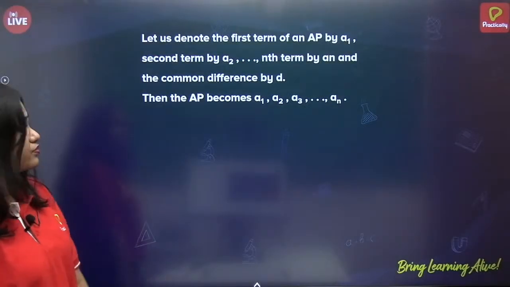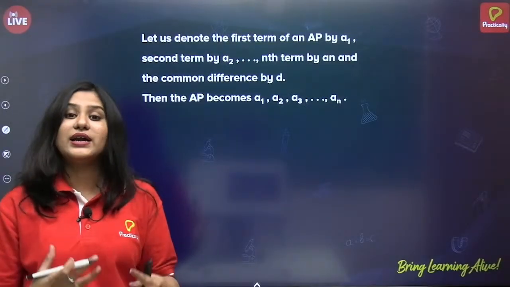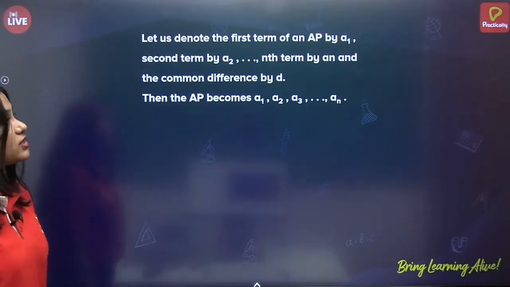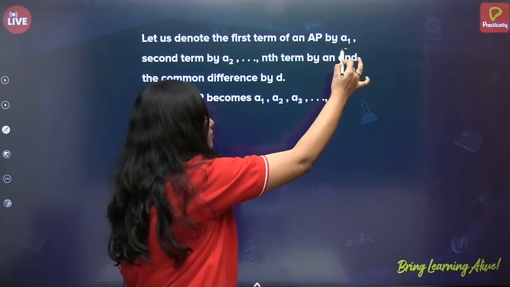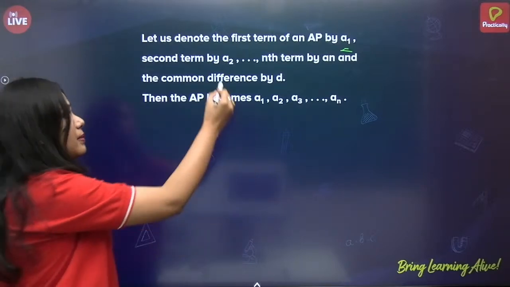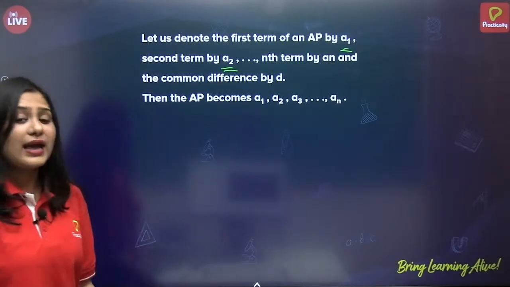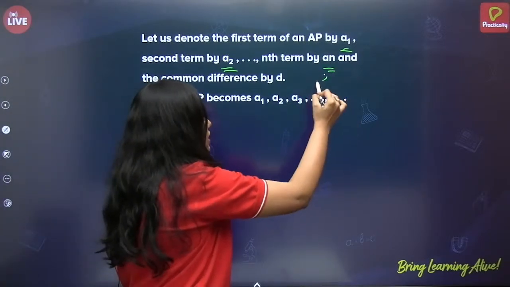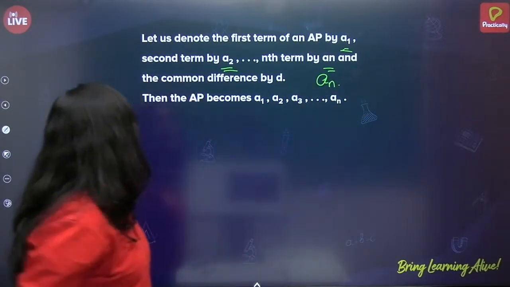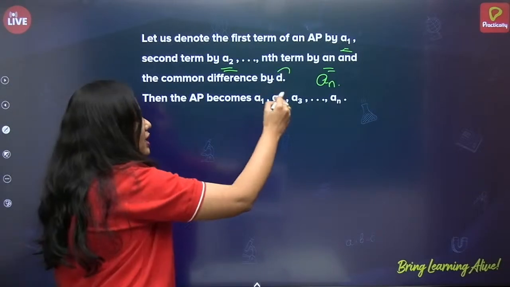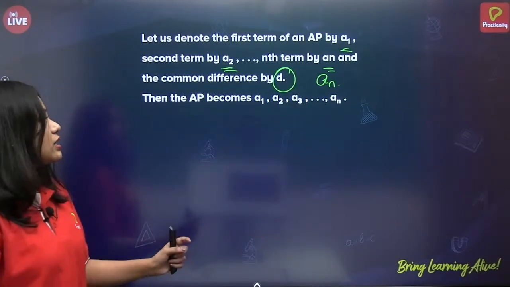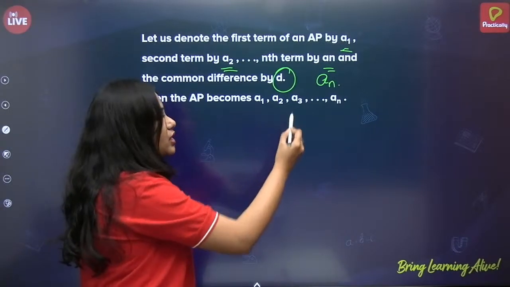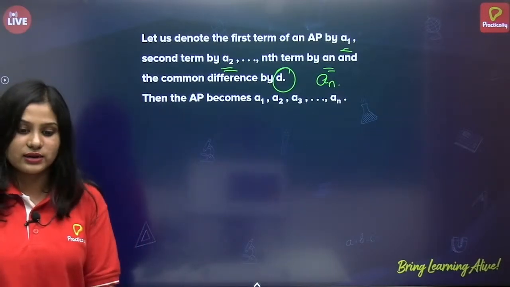Let us write the general form. Okay? Now, let us denote the first term of an AP by A1, second term by A2 and nth term by AN. Okay, this can be written like this, AN. And the common difference by D. So if I denote like this, what will the AP become? A1, A2, A3, so on till AN. Right?